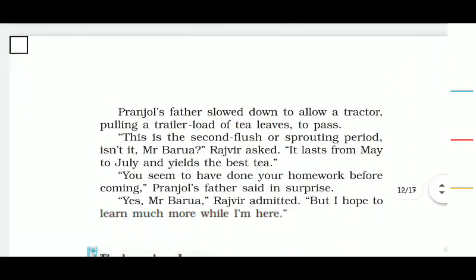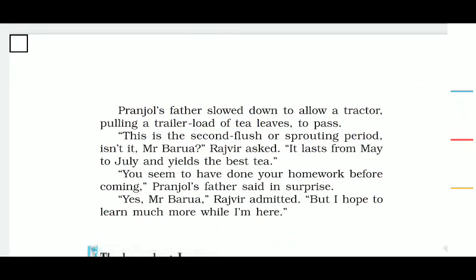And when Pranjal's father got to know so much information from Rajvi, he appreciated that Rajvi had done a lot of homework.